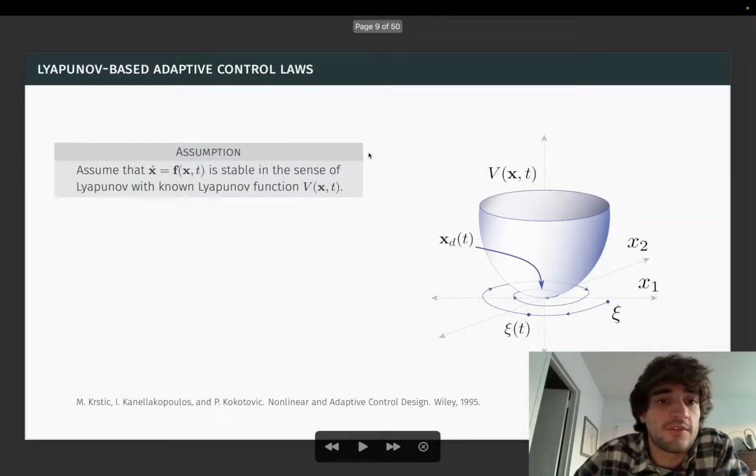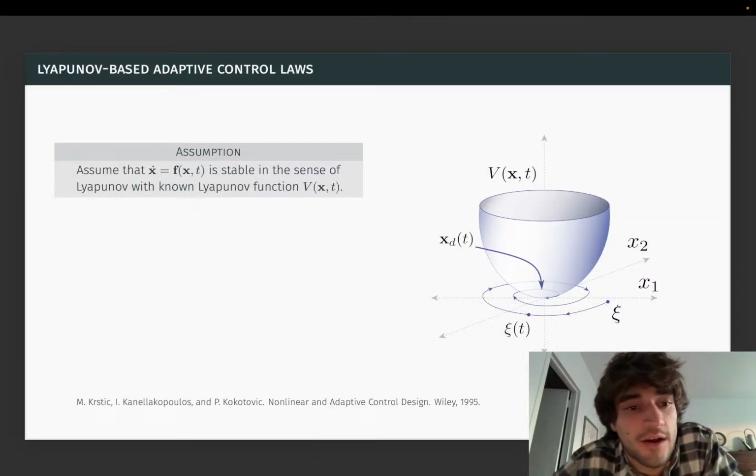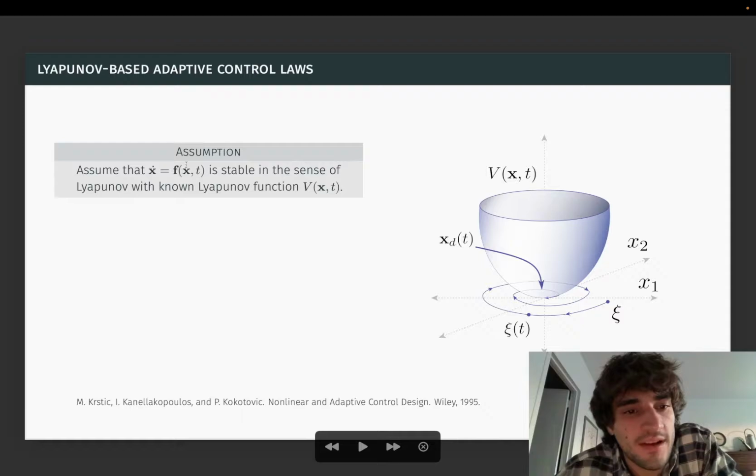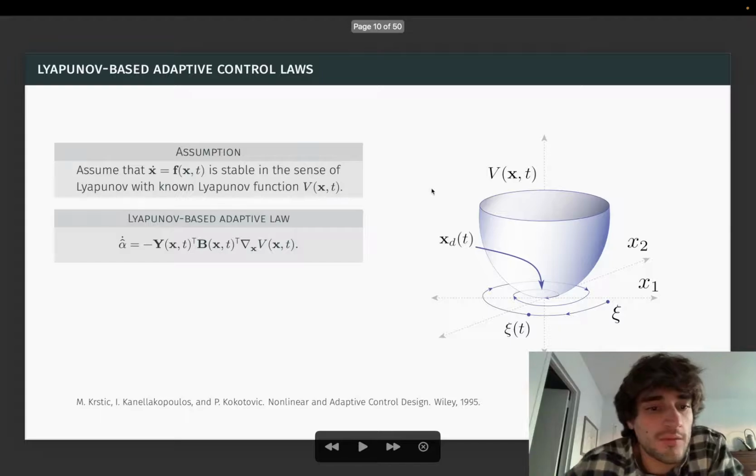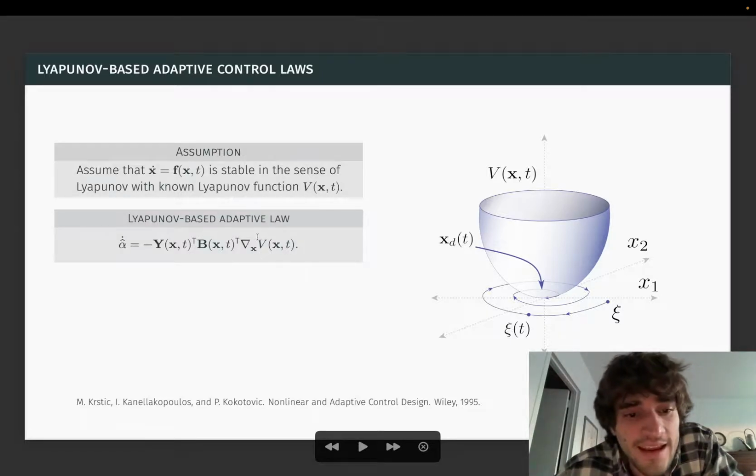A typical algorithm for this setting is called a Lyapunov-based adaptive algorithm. So if we assume that the nominal dynamics is stable in the sense of Lyapunov with some non-autonomous Lyapunov function that certifies convergence to a desired trajectory x sub d of t, then we can run the following algorithm. We can take the gradient of the Lyapunov function with respect to the state, transform it by pre-multiplication by the transpose of the control matrix and the transpose of the basis functions, and update the parameters according to that.